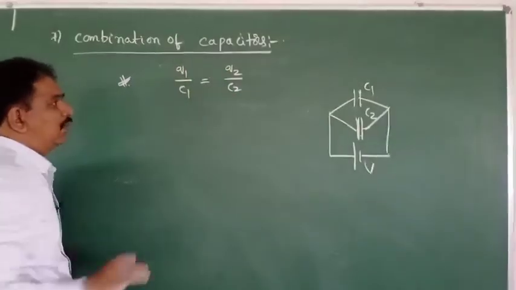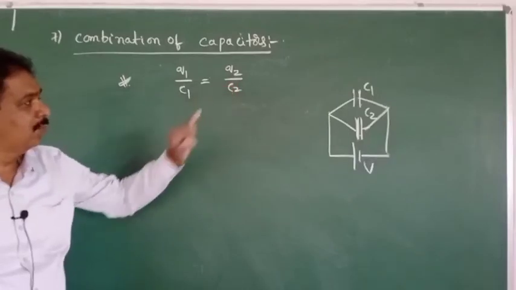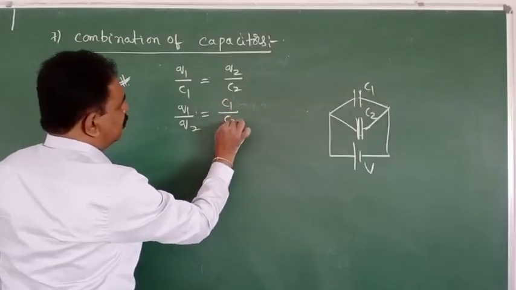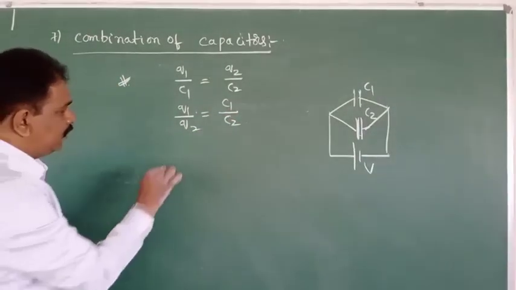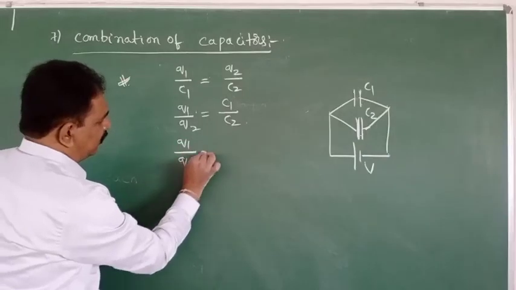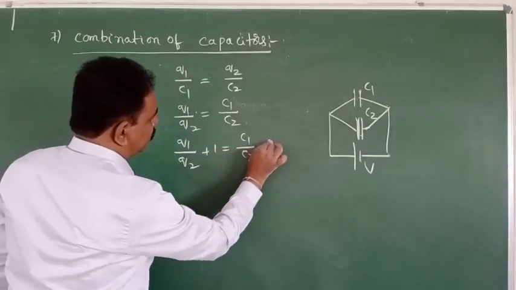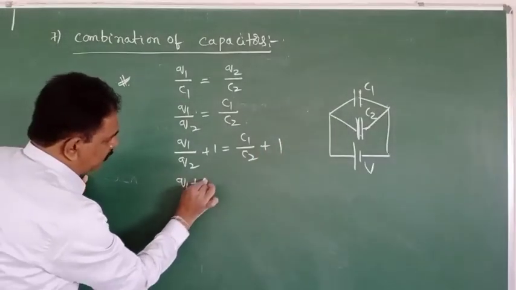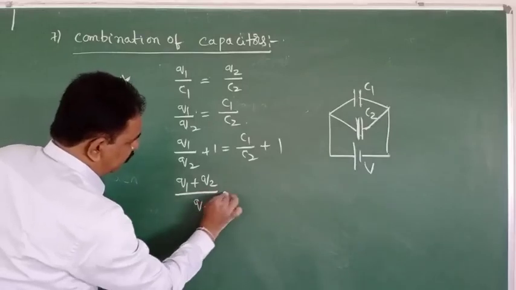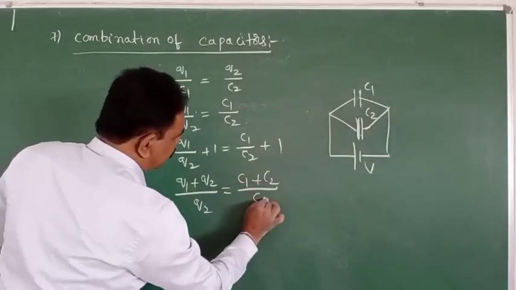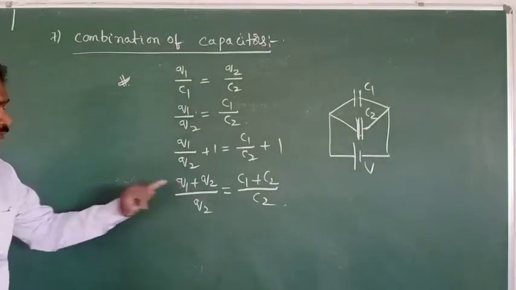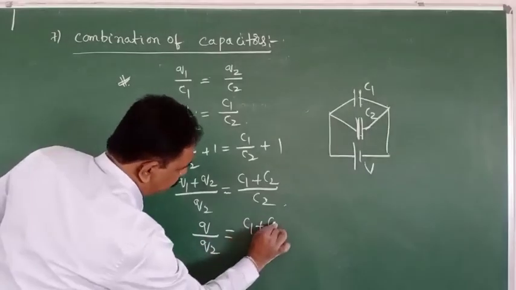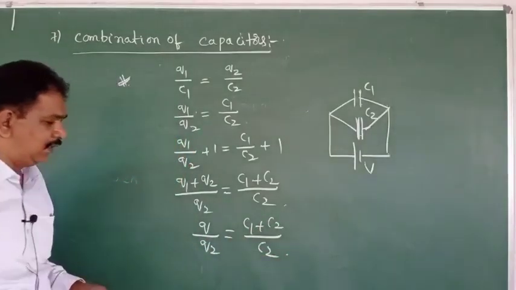So Q1 by C1 is equal to Q2 by C2. Then Q1 by Q2 is equal to C1 by C2. Add plus 1 on both sides. Q1 by Q2 plus 1 is equal to C1 by C2 plus 1. Then Q1 plus Q2 by Q2 is equal to C1 plus C2 by C2. From this, Q by Q2 is equal to C1 plus C2 by C2.